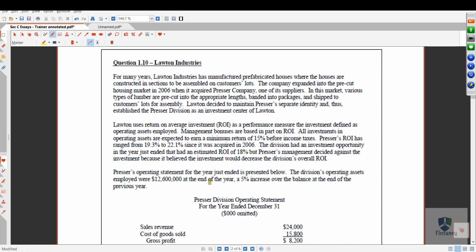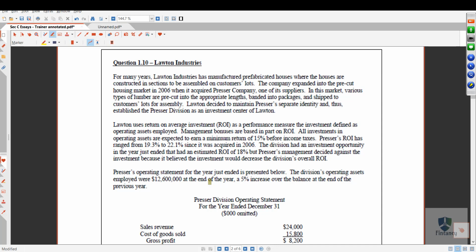In this market, various types of lumber are pre-cut into appropriate lengths, blended into packages, and shipped to customers' lots for assembly. Lawton decided to maintain Pressure's separate identity and thus established the Pressure division as an investment center for Lawton.